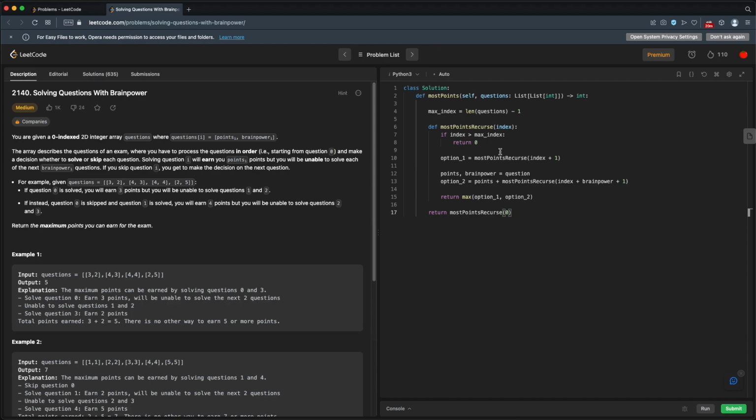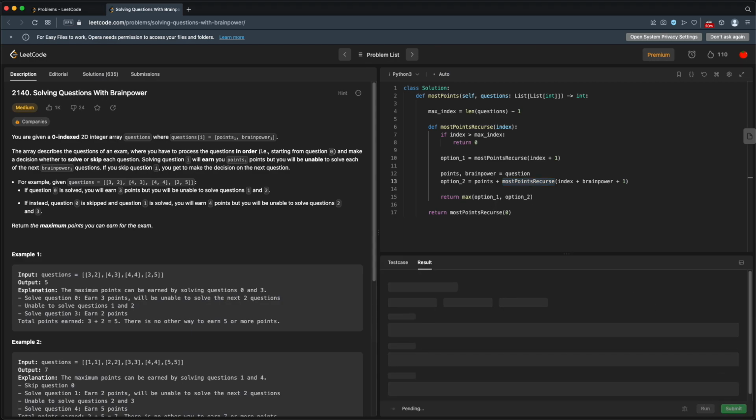Option 1, we actually choose to skip this problem. So we don't do anything, we just call the recursive function on the next index. So we move on to the next question. Option 2, we actually do this problem, so we get the points, but then we need to skip the next Brainpower questions, so we call the recurse after skipping the next Brainpower plus 1 questions. Or I should say the index plus 1 plus the Brainpower questions. And then at the very end, we just return whichever one gives us the best answer.